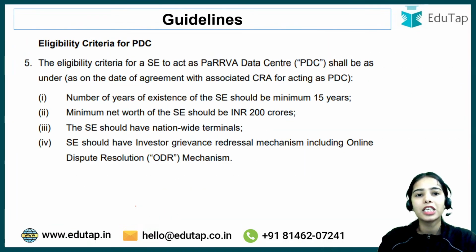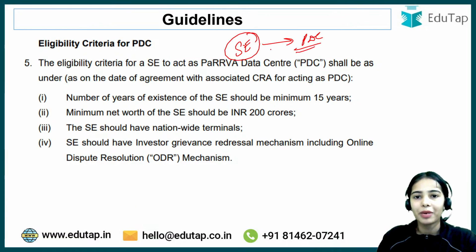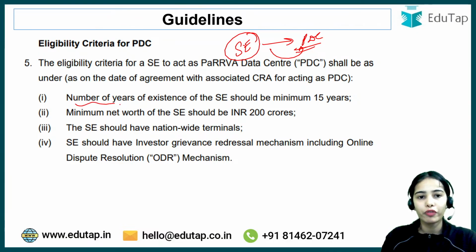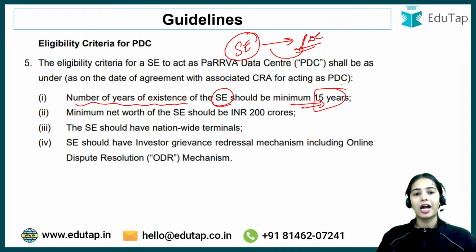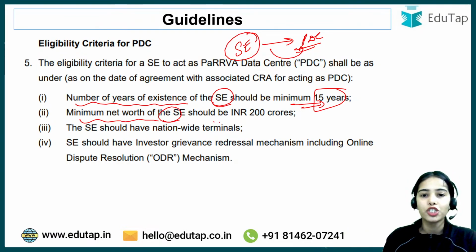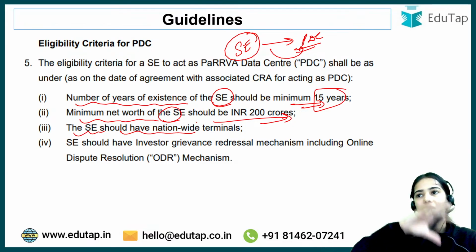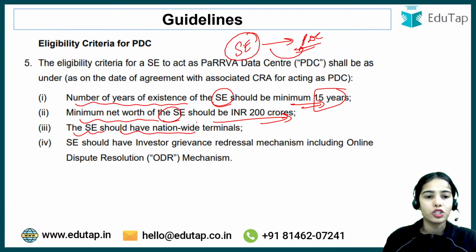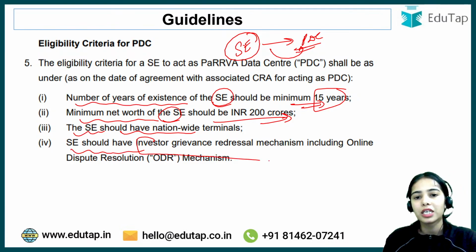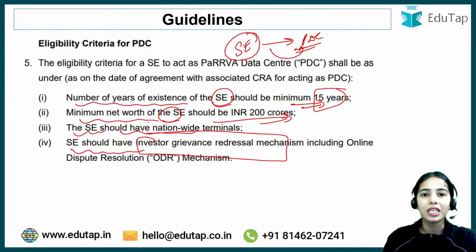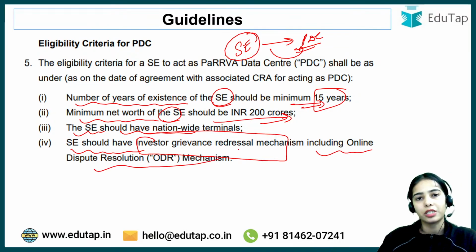Okay. Next is the eligibility criteria for PDC. So a stock exchange can be recognized as the PDC if the number of years of existence of the stock exchange is a minimum of 15 years. That means the stock exchange should have existed for at least 15 years. The minimum net worth of the stock exchange should be INR 200 crores, and the stock exchange should have nationwide terminals, that is, terminals present around the country. The stock exchange should have an investor grievance redressal mechanism, so that investor grievances and complaints can be addressed through this mechanism, including an online dispute resolution mechanism.